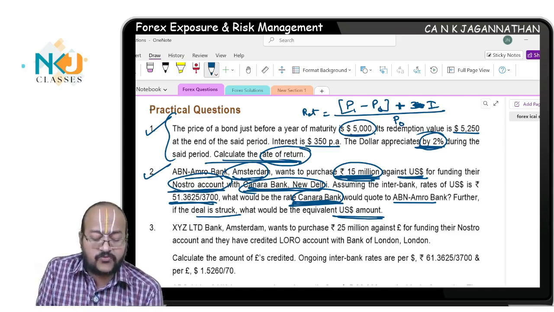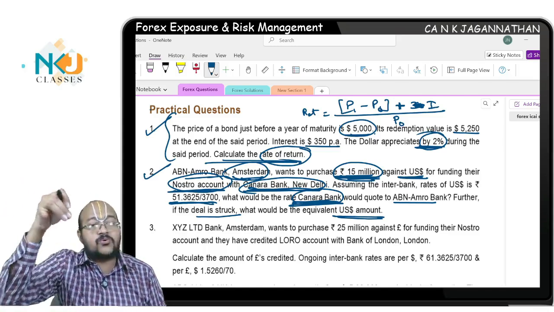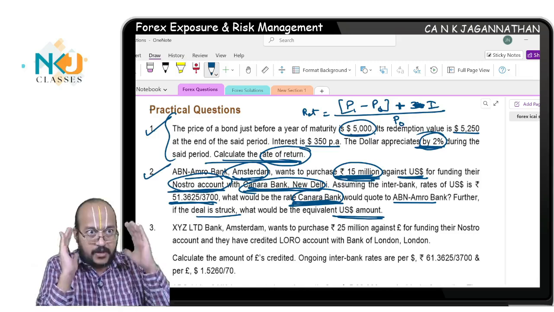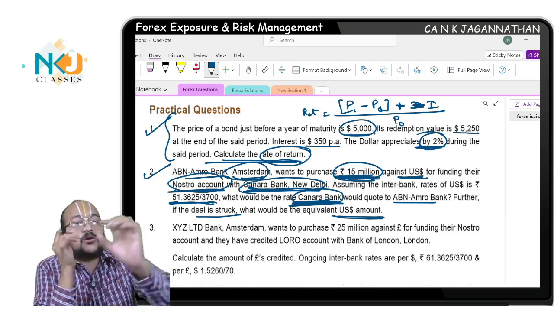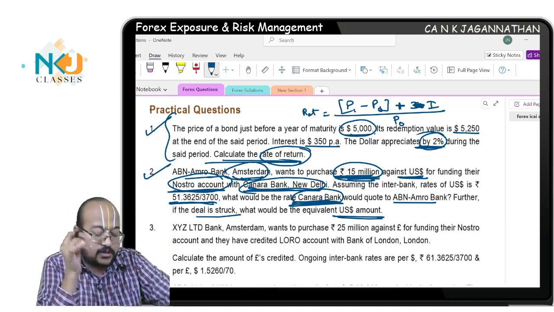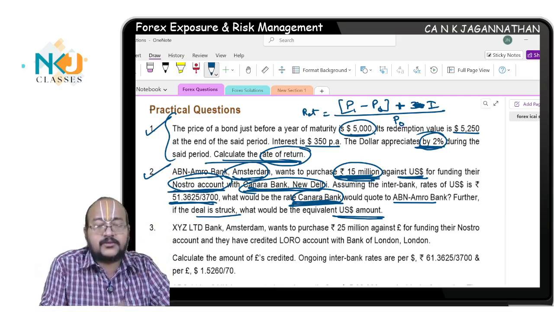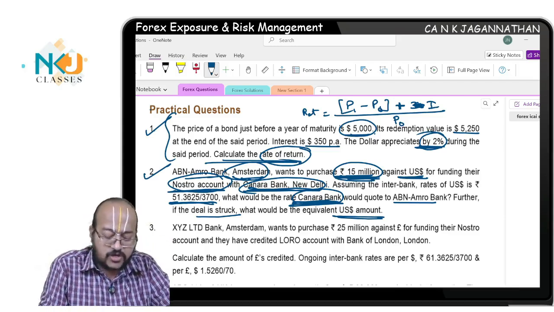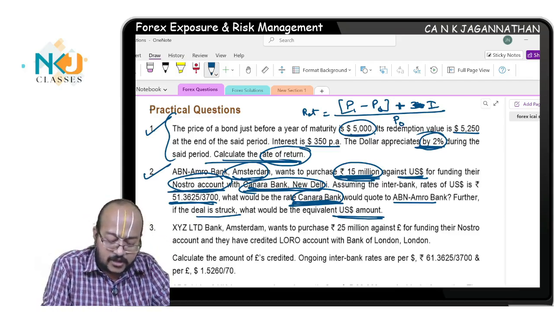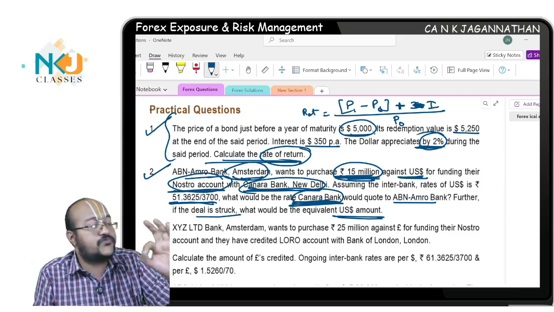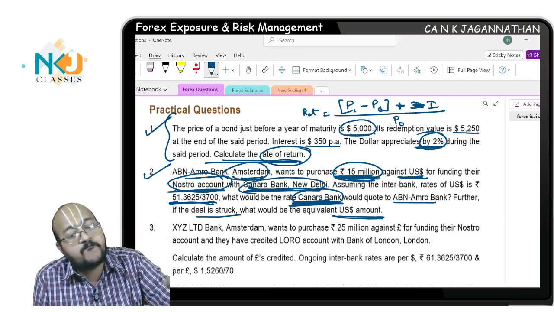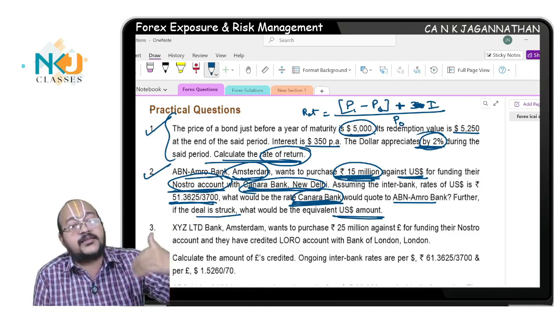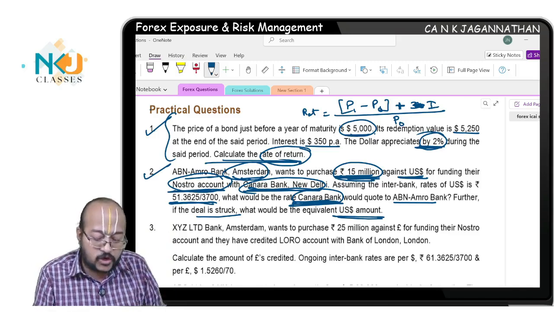This is a quote for a foreign currency in so many units of home currency. Foreign currency here is US dollar. For the Canara Bank, US dollar is a foreign currency. The quote given is for the foreign currency: 51.3625, this is for $1. For every $1, this many rupees you have to pay, which means this Amsterdam Bank wants to purchase 15 million rupees with dollars, which means it wants to sell dollars. Are you understanding? If it sells dollars, what rate should be used?